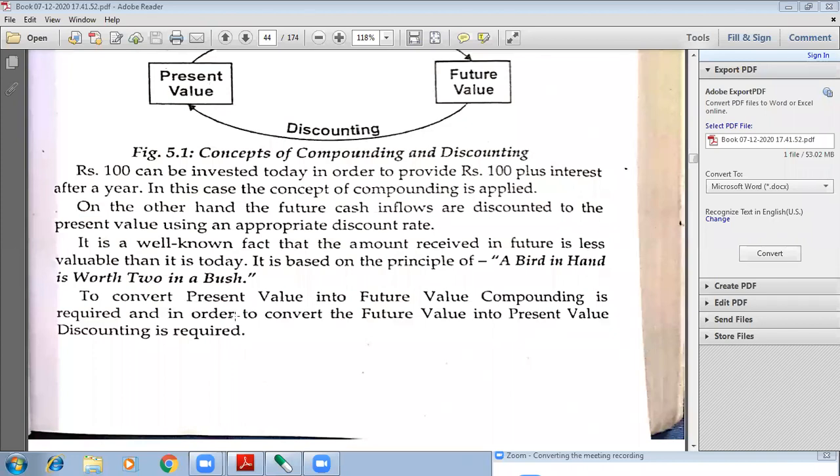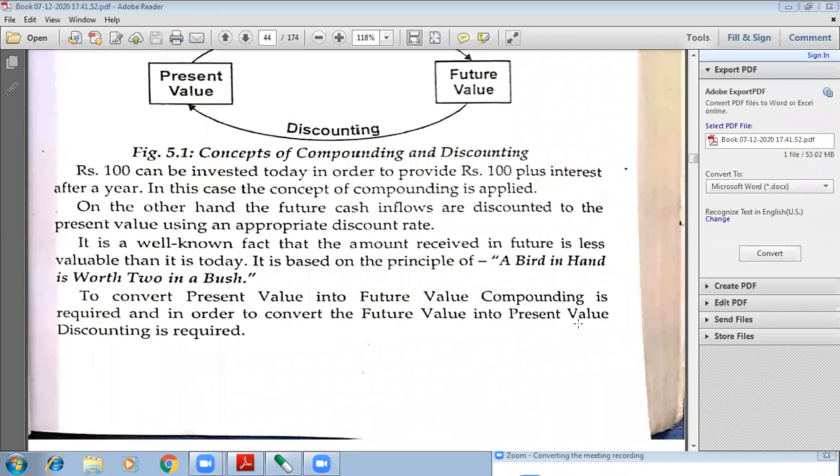Okay. So to convert the present value into future value, if you want to convert 5 lakhs rupees today that you have in your hand into the future value, you will have to use the concept of compounding, because in comparison with present value you want more future value. And in order to convert the future value into present value, in future you will have to invest 10 lakhs rupees.